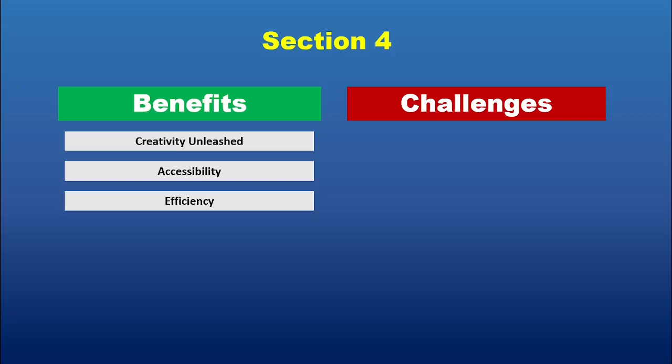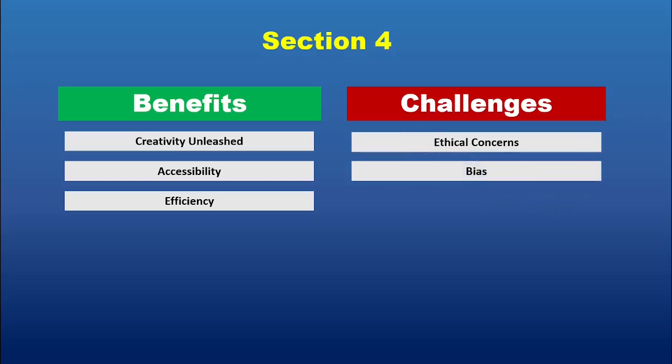to product design. Now to challenges. Ethical concerns: AI-generated content can blur the lines between real and fake, leading to potential misuse in creating deepfakes or spreading misinformation. Bias: if AI models are trained on biased datasets, they may produce outputs that reinforce those biases. Job displacement: while AI automates certain tasks, it also creates opportunities for new roles. However, adapting to these changes can be challenging. Key takeaway: the benefits of generative AI are immense, but ethical considerations and responsible use are crucial to ensuring its positive impact.